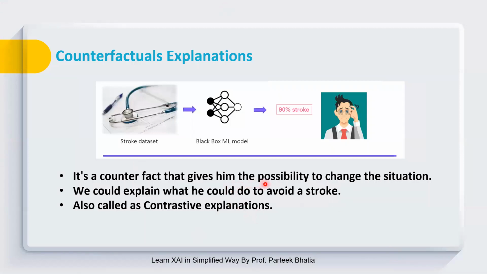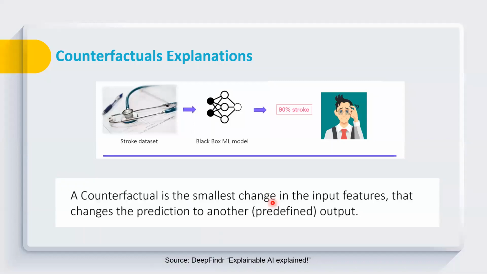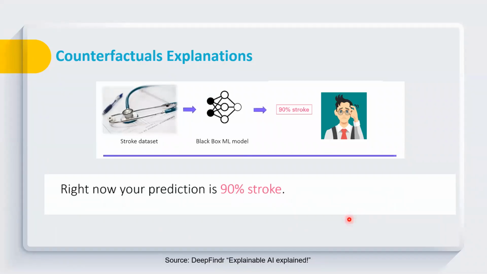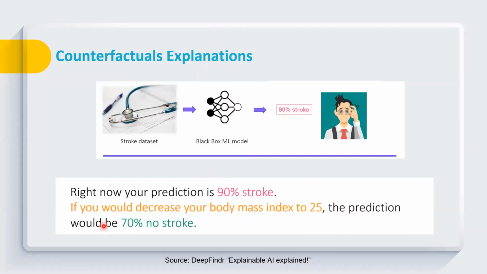Counterfactual explanations provide the possibility to change the situation, as I have discussed, and they give the person the opportunity to know what he can do to avoid the stroke. It is also considered a contrastive explanation. In simple words, it is the smallest change in the input features that changes the prediction to another predefined output. Now let's consider this with an example. For example, we can provide a counterfactual explanation to this end user who has very high chances of stroke: right now your prediction is 90% stroke, and if you would decrease your body mass index to 25, the prediction will be 70% no stroke.